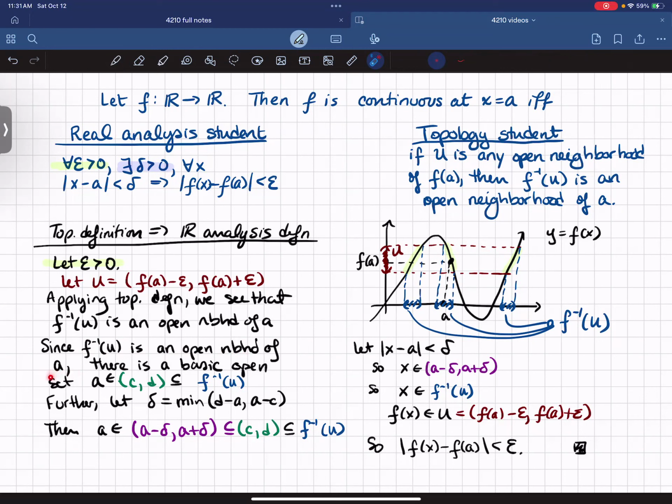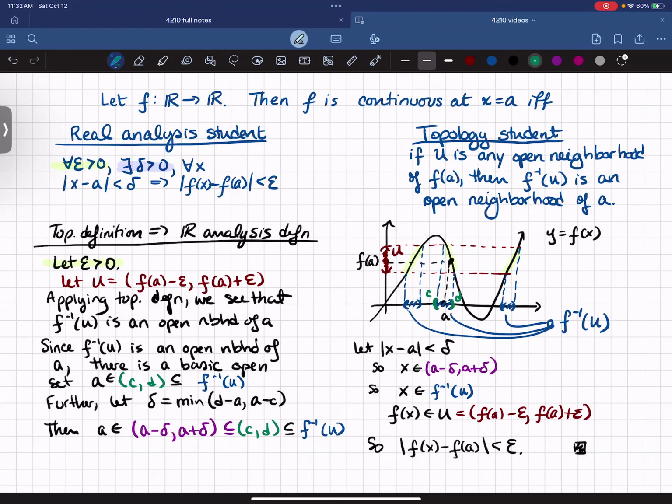The definition of being an open neighborhood is that there exists a basic open set, (C, D). So my (C, D) would be just this part of the intervals. That's my (C, D). So I've got A inside this one interval, (C, D), which is a subset of F inverse of U, because in this example, F inverse of U has multiple chunks to it, okay?